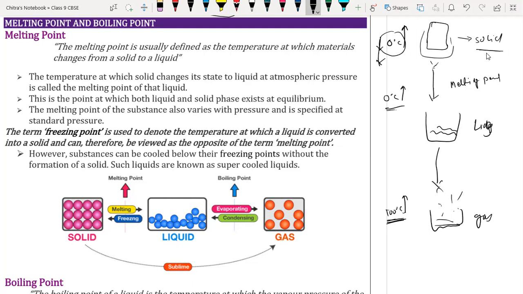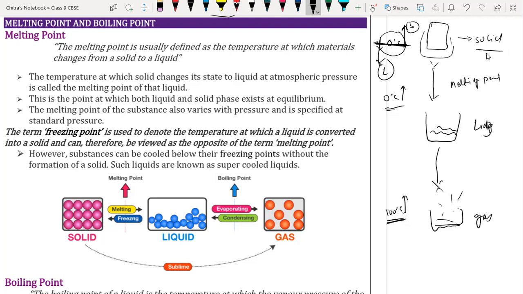So this is the equilibrium condition. It means at 0 degrees Celsius water can be present in liquid form as well as in solid form. That particular temperature is called the equilibrium temperature.